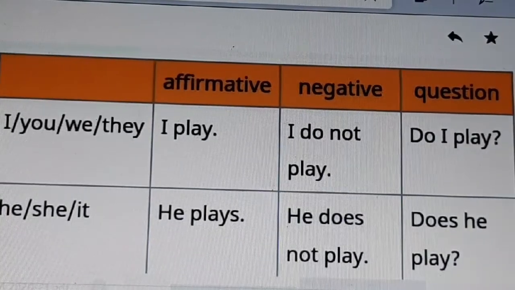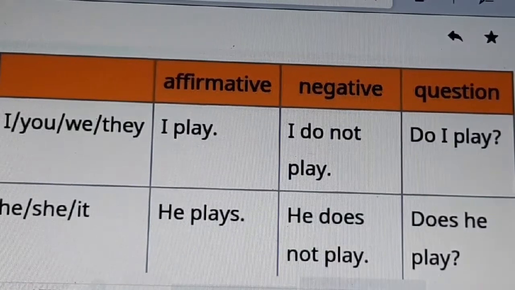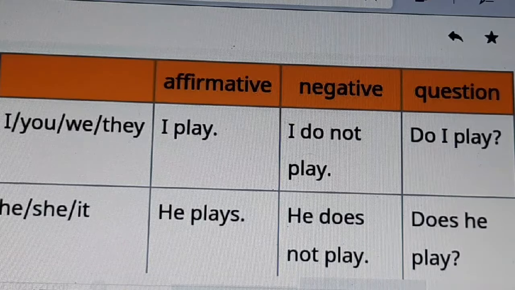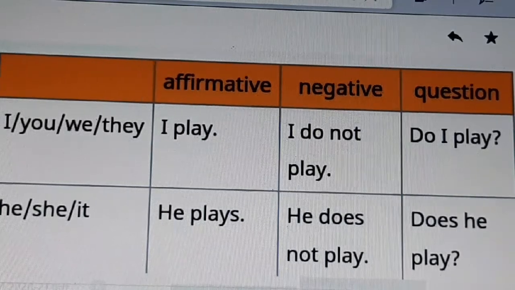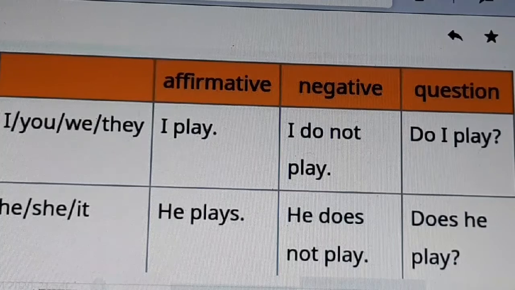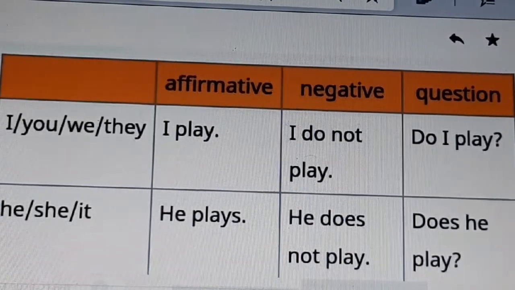He, she, it: he plays, she plays, it plays. In negative sentences: he does not play, she does not play, it does not play. In question form: does he play, does she play, does it play? After it, a question mark.